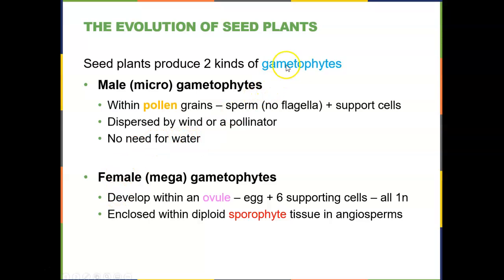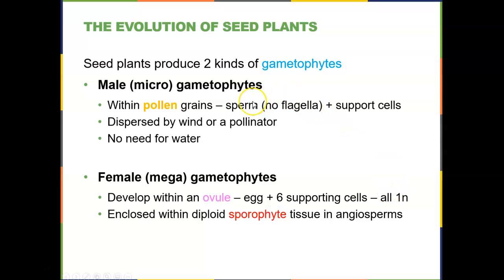The other type of gametophyte, haploid, is the female or the megagametophytes. These develop within a structure called an ovule, and inside the ovule is one egg, as well as 6 supporting cells inside each ovule, and they are all haploid.